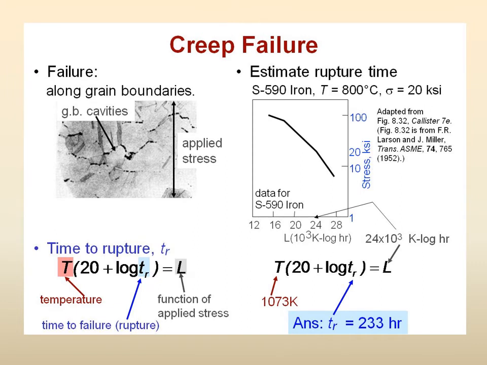So, creep failure, because of creep along the grain boundaries. What was the name, if you remember? Intergranular. If you can see, the failure is along the grain boundaries; it is not going from one grain to the other. The applied stress can increase, and it will create cavities on the grain boundaries, which will lead to fracture, right. Estimate the rupture time; we will do this whole thing later on, don't worry about it.